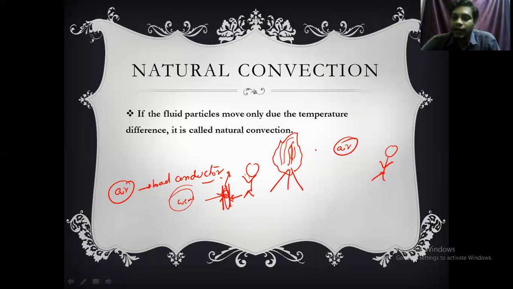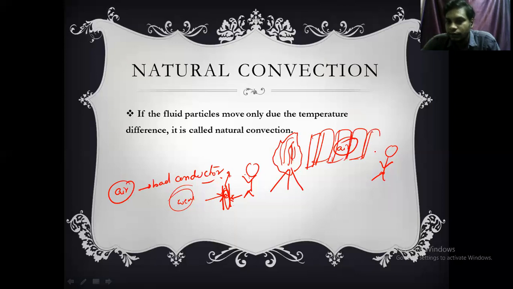So here, the air between you and the campfire is a bad conductor of heat, but still we are getting the heat energy because of the motion of the fluid layers. You can imagine this air as a number of layers.